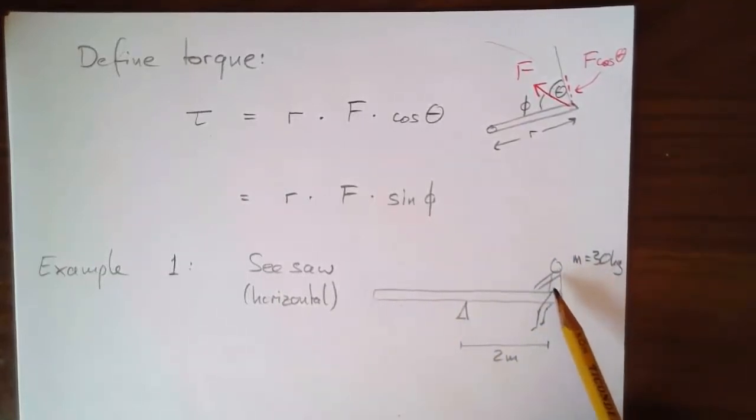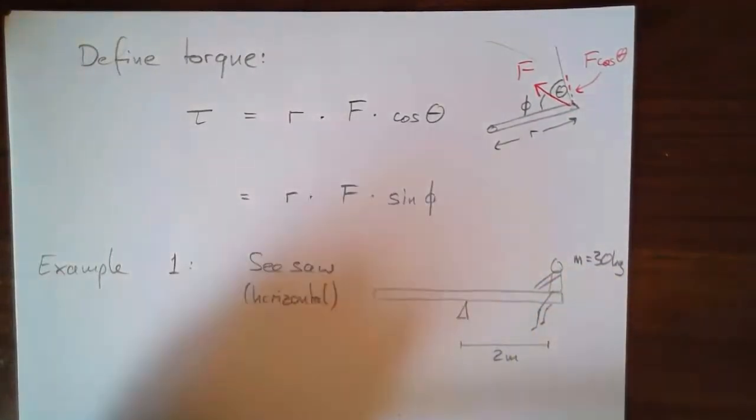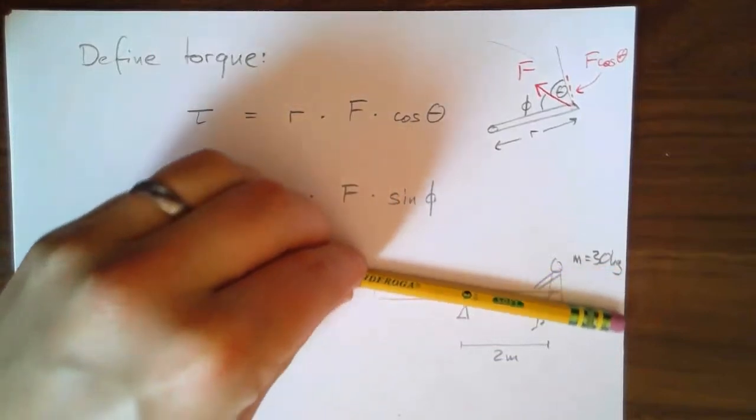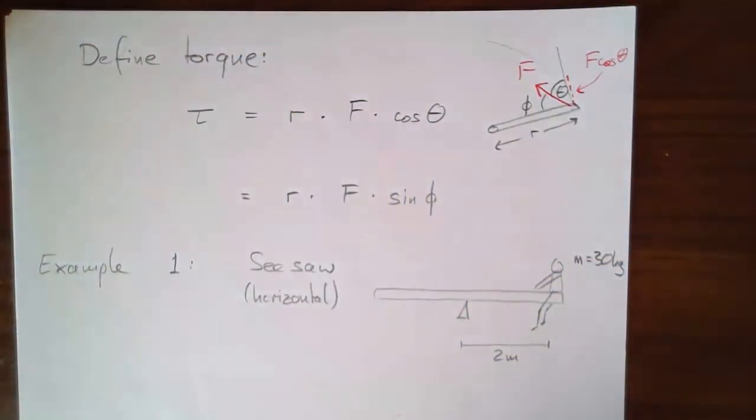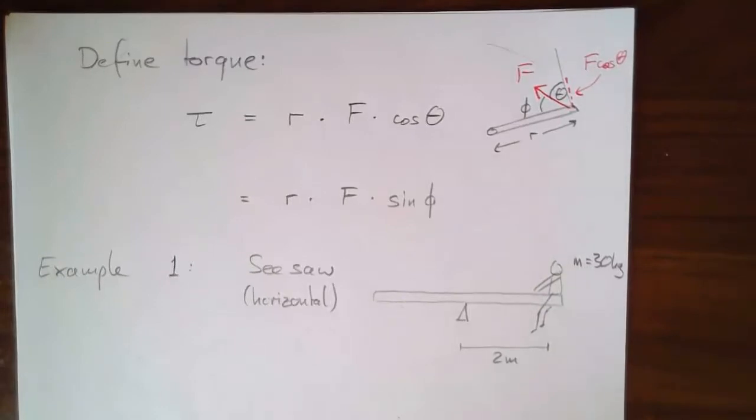What is the torque created by that child? Now, of course, we look at this and we immediately see the seesaw is going to go down. So what is the torque that's created by the child sitting there? Well, let's draw the force on the seesaw. Now, we might say it's the weight of the child.